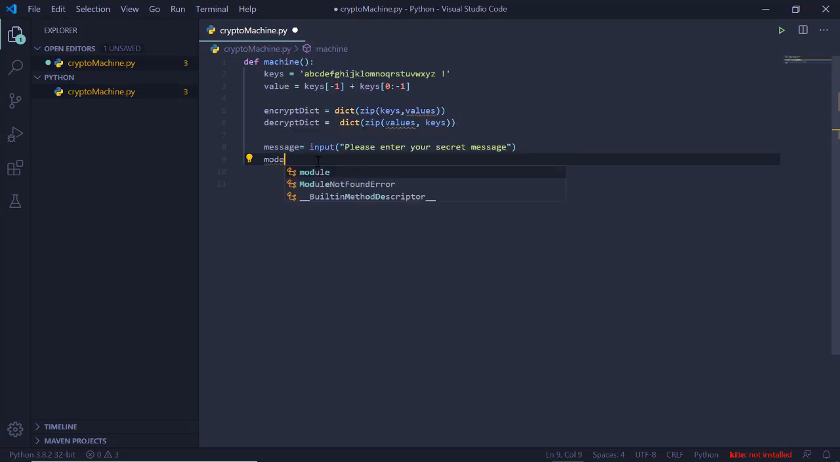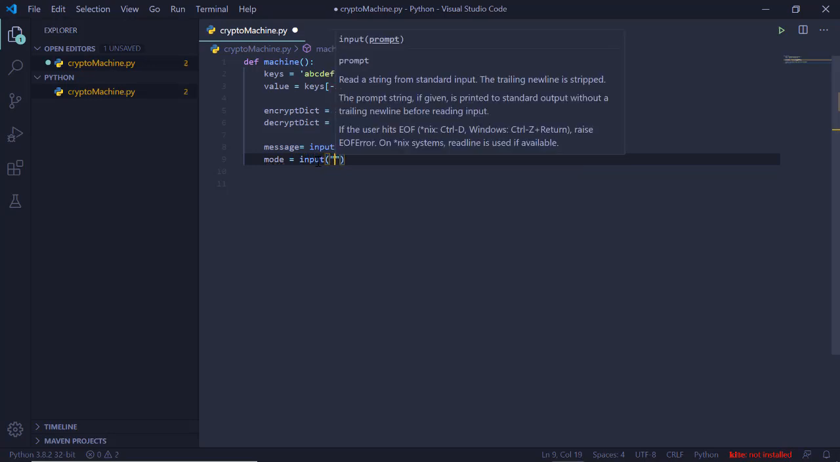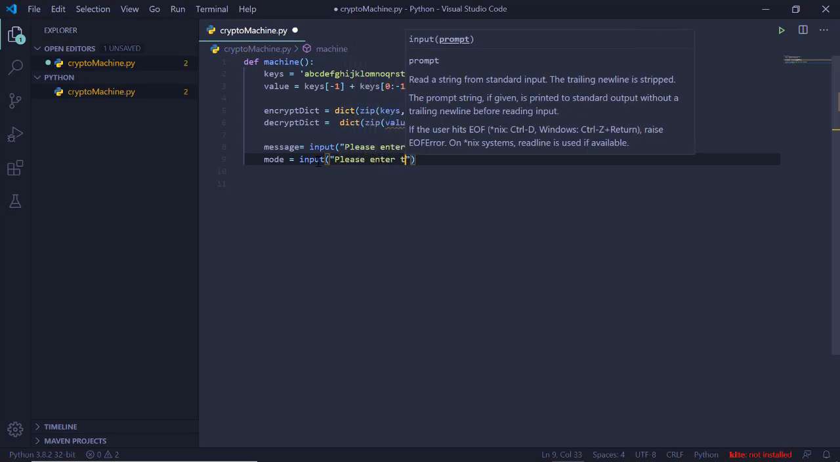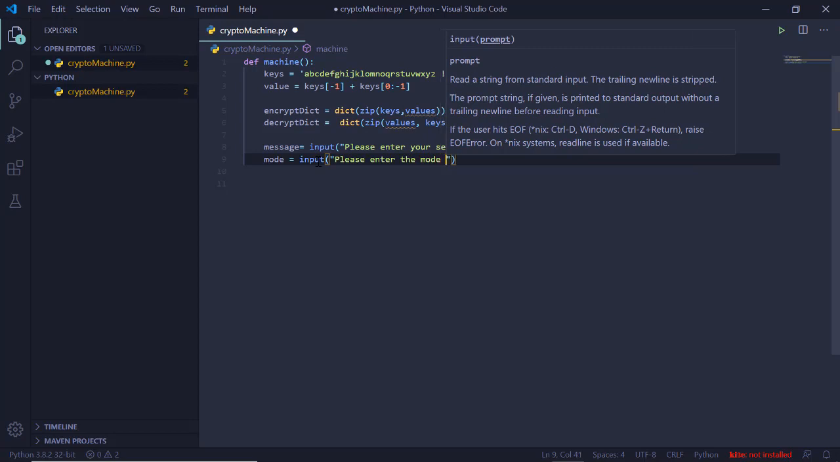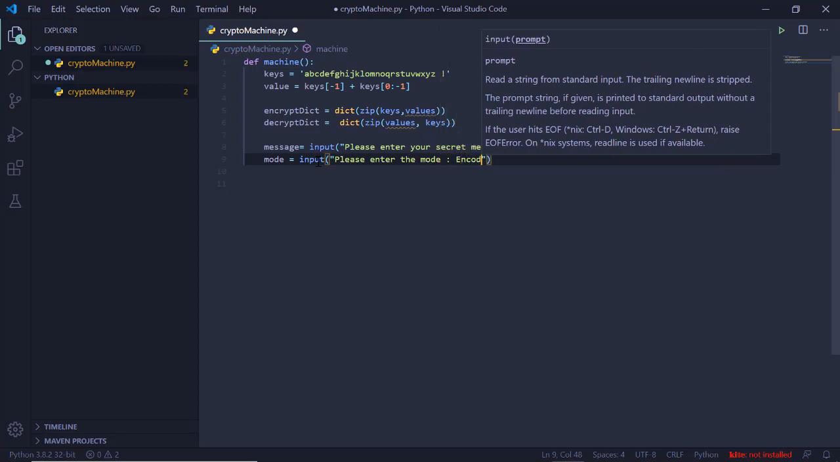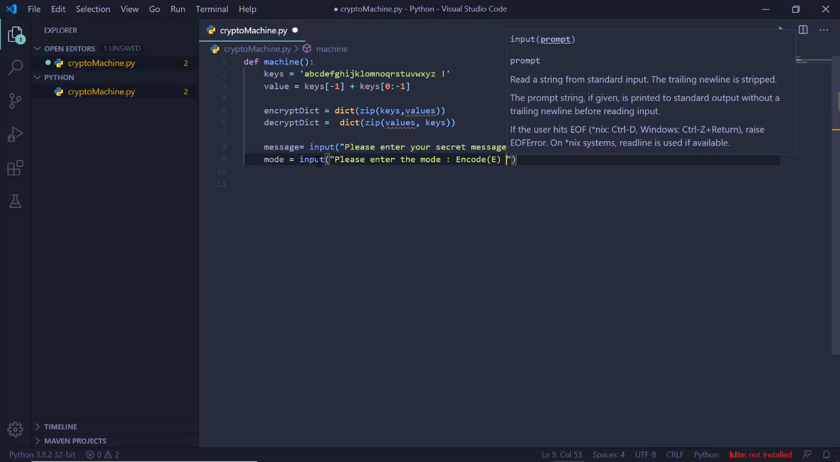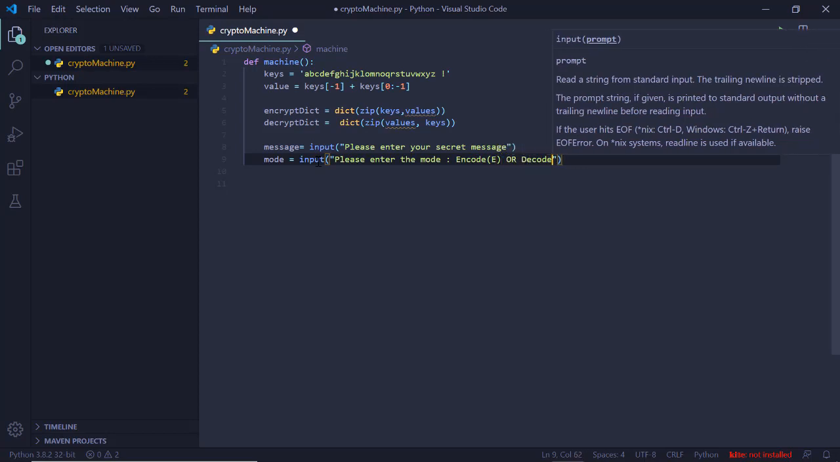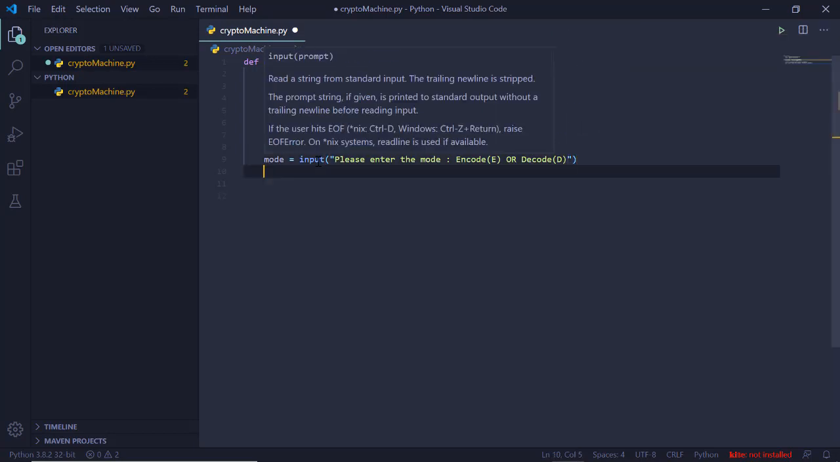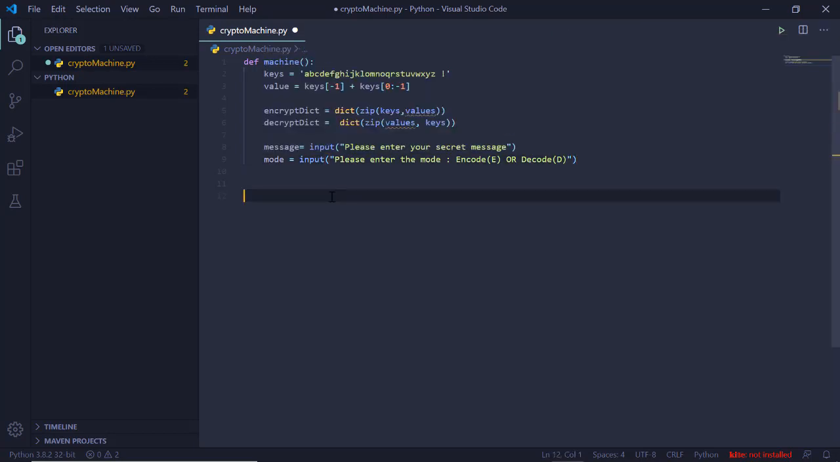Okay, and we will have another input for the mode. So we will ask the user in which mode they want to run the machine, either the encryption mode or the decryption mode. So we will again have a message that says please enter the mode. Okay, and again we will give suggestions to the user: to encode, enter E, and to decode, enter D. So this is what we want. So we have two statements for the user. First one will be to ask them for the message, and second one is to ask them for the mode in which they want to run, the encryption mode or the decryption mode. So this is how it will work.